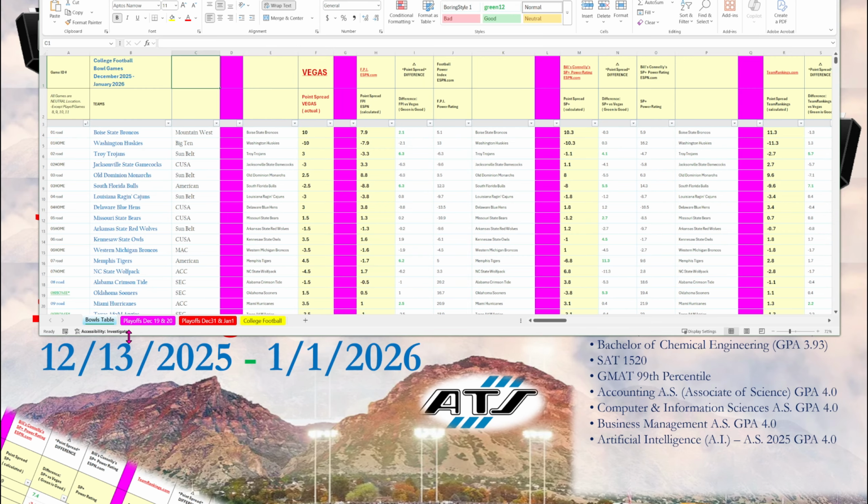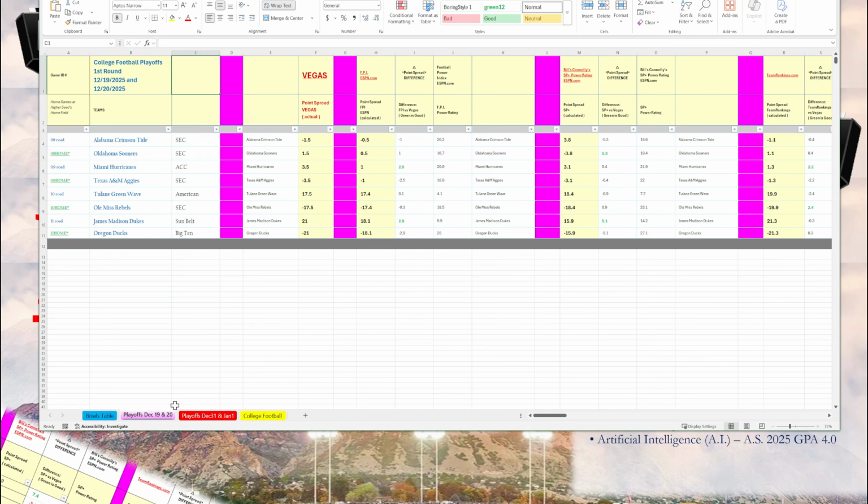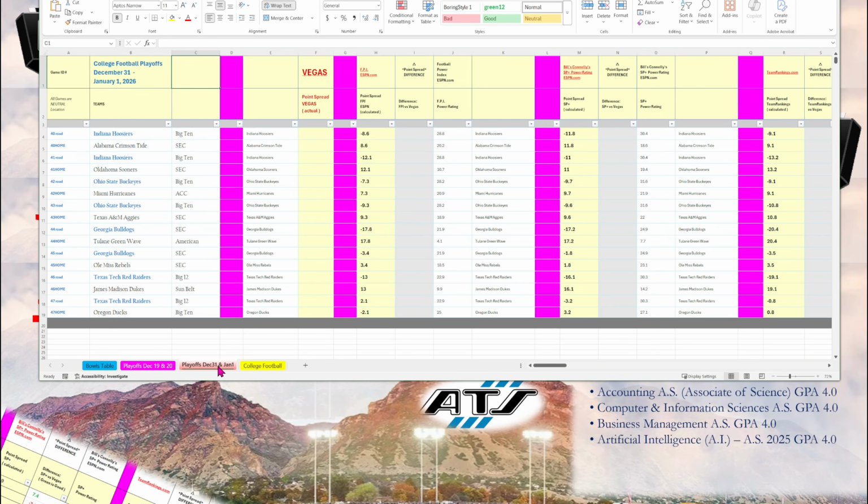The blue table has the bowl games with Vegas point spreads. The pink table has the first round of playoffs played on December 19th and December 20th, 2025. And the red table has the quarterfinal games, played on December 31st, 2025 and January 1st, 2026, New Year's Day.